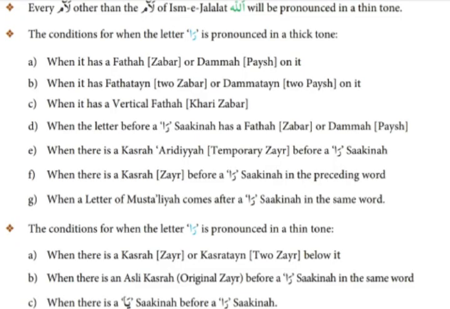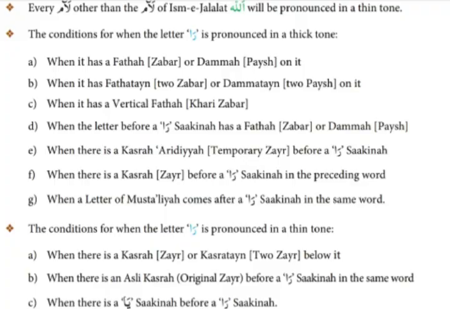Let's see the conditions for when the letter Ra is pronounced in a thin tone. A. When there is a zer or two zer below it, so when the letter Ra has two zer below it or Ra has a zer below it, in both of these cases you have to read